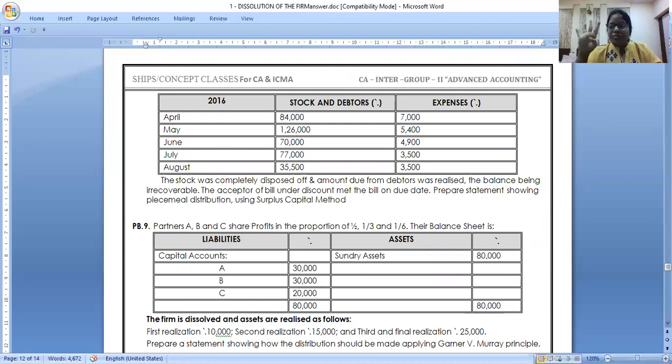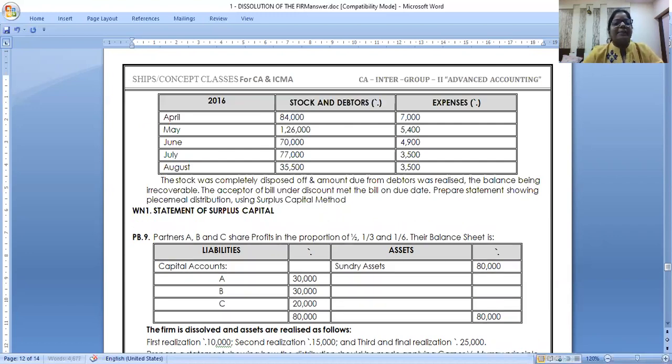They will tell you, solve it by relative surplus or whatever method. So 4 statements we will prepare. I'm making it, you can start your answer with a working note. The way I'm doing, you all can also do. Start it with working note 1 quickly. Working note 1 is statement of surplus capital. Can I calculate what is the surplus capital?